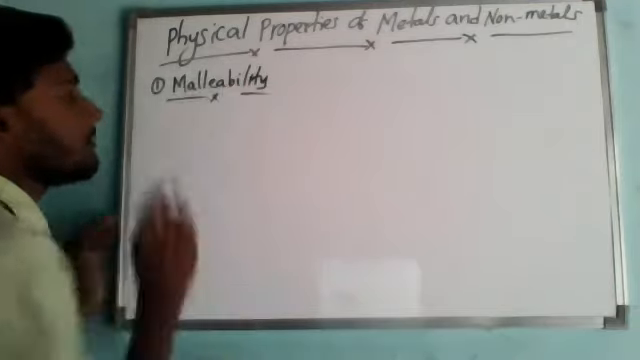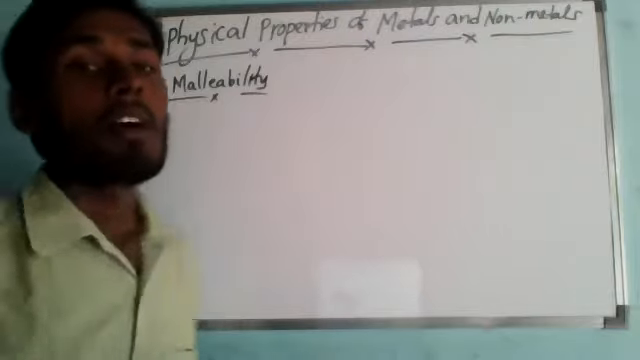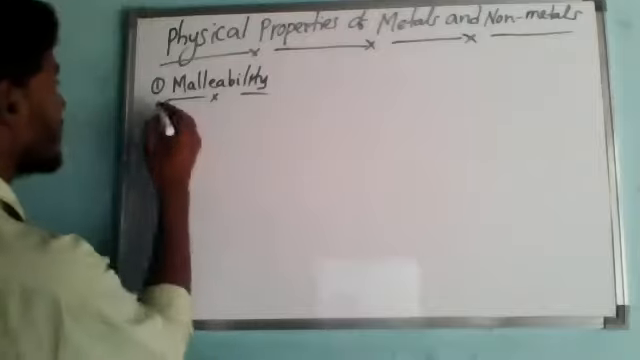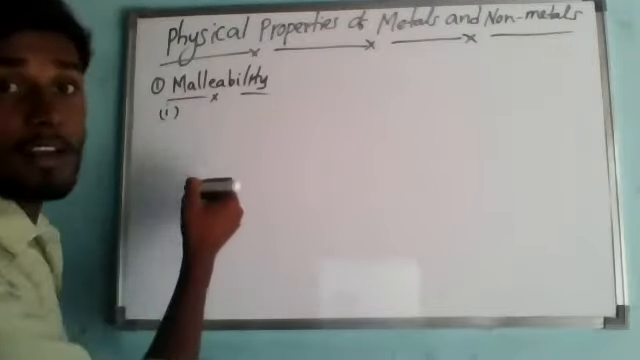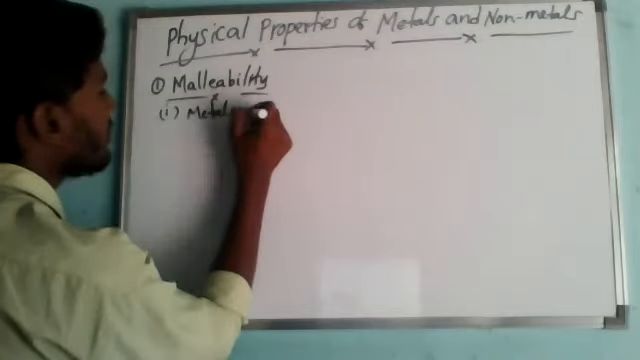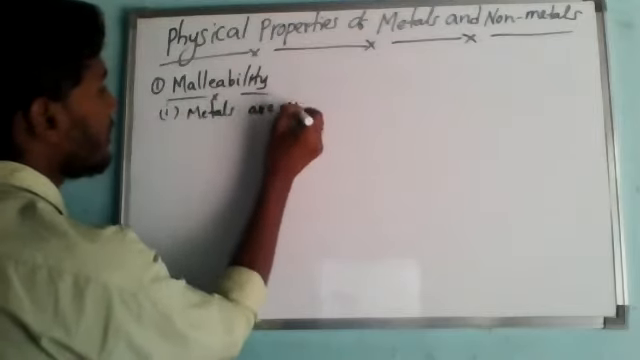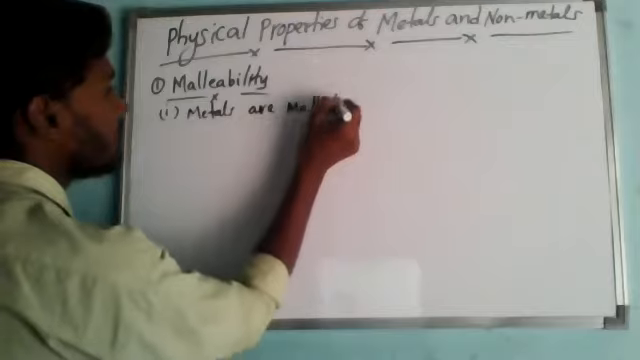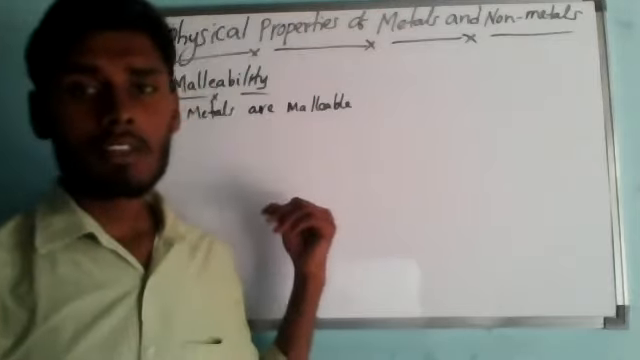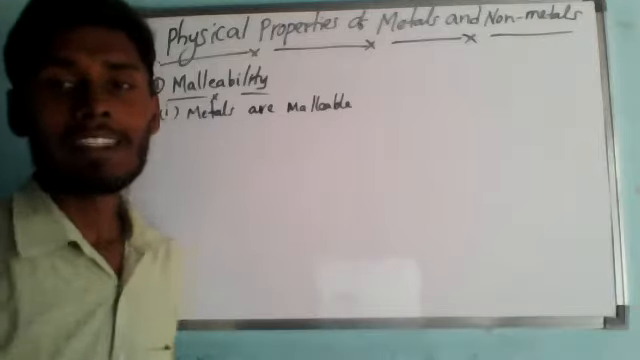We know that malleability means beating into thin sheets. Let me come to the first part of malleability. Metals are malleable. You already know that, as I told you in the last class. Metals are malleable in nature. What does this mean? This means that they can be beaten into thin sheets with a hammer.